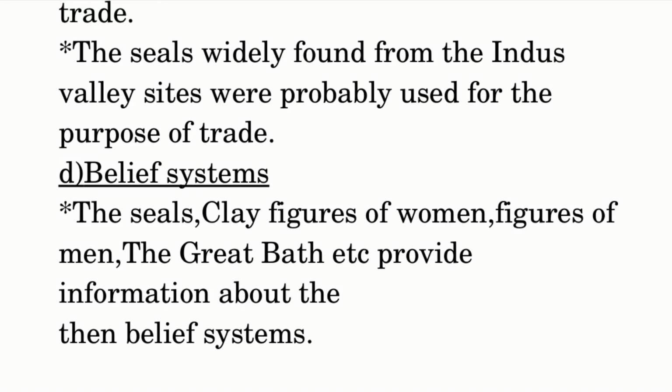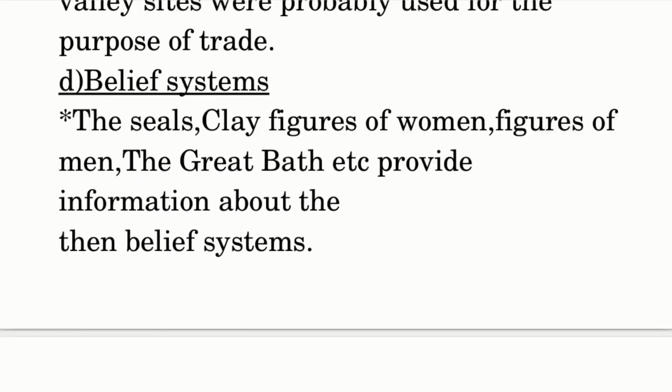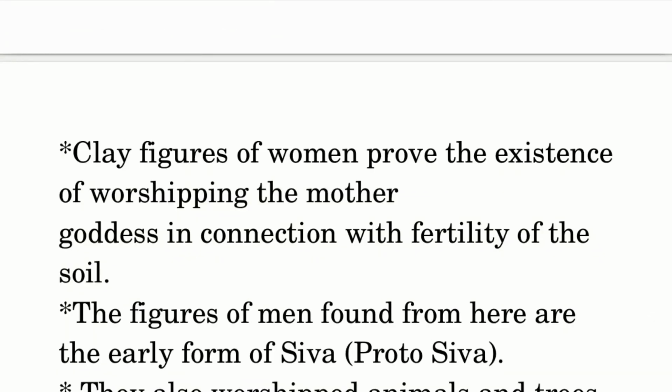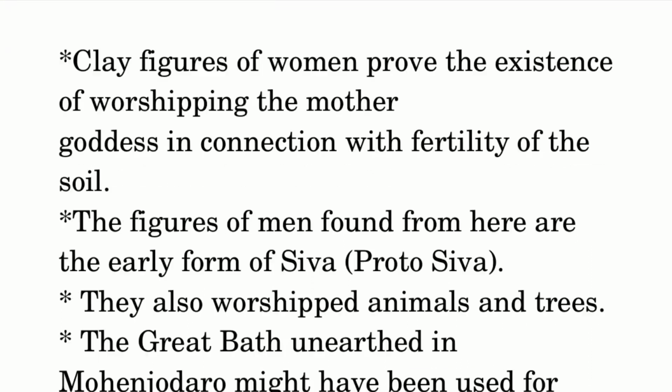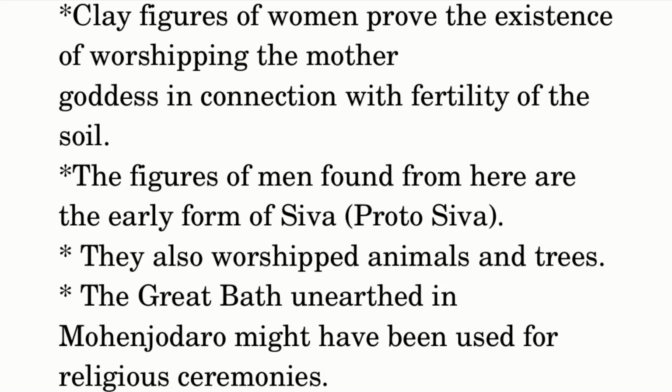D. Belief systems. The seals, clay figures of women, figures of men, the great bath, etc. provide information about the then belief systems. Clay figures of women prove the existence of worshipping the mother goddess in connection with the fertility of the soil. The figures of men found from here are the early form of Shiva, the proto-Shiva. They also worshipped animals and trees.